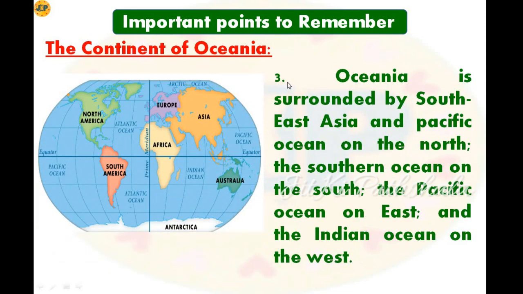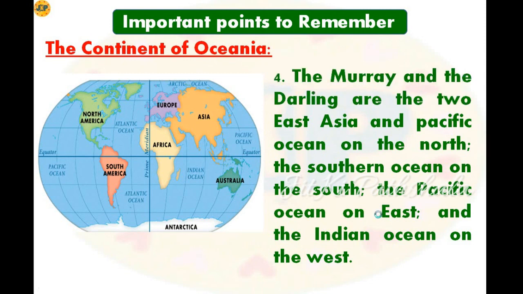Point number 3, Oceania is surrounded by East Asia and Pacific Ocean on the north. After that, the Southern Ocean on the south, the Pacific Ocean on the east, and the Indian Ocean on the west. So these are some of the places which surround the continent of Oceania.